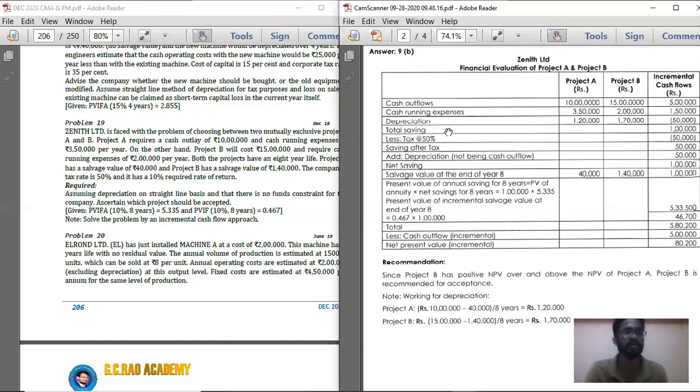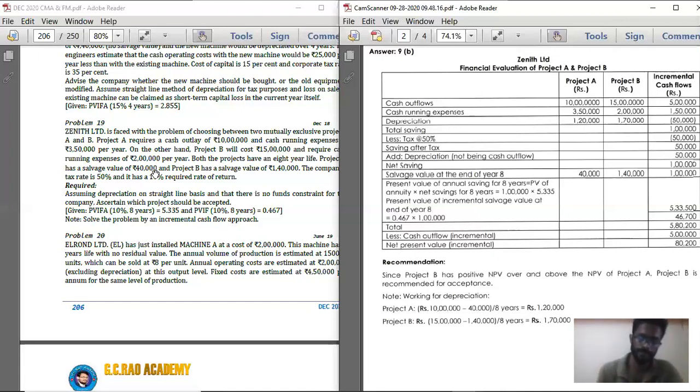That is, if depreciation is more, you show less profit for taxation, so you pay less tax. So the tax savings amount in the depreciation is nothing but cash inflow. So in the depreciation column, record depreciation for project A: cash outlay is 10 lakhs, and the salvage value is 40,000.